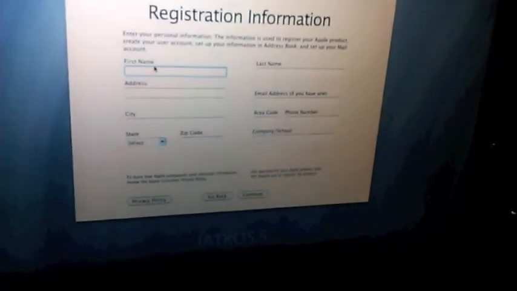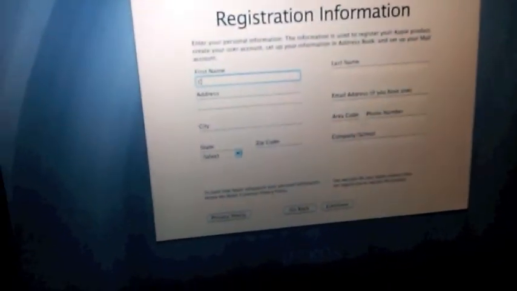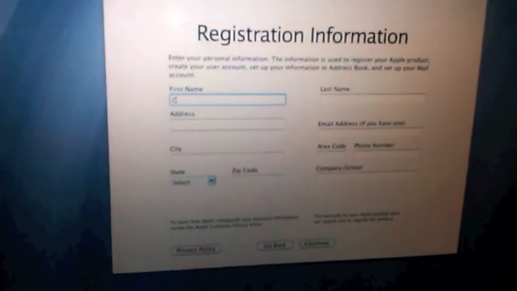If you don't have one, just press continue. We're gonna just press continue to save time. Alright, this is where you register. Yeah, you have to register. You can't go by. So, we'll be right back.